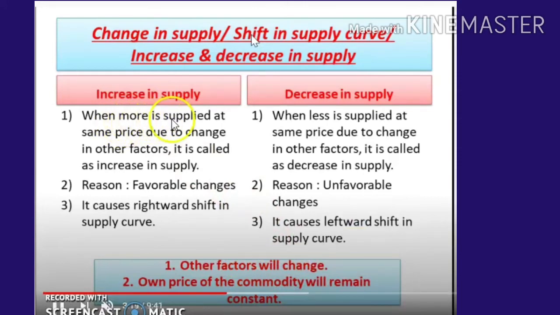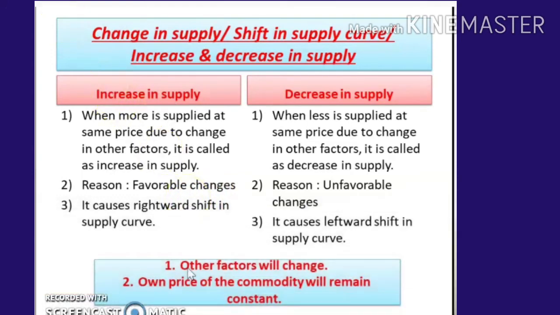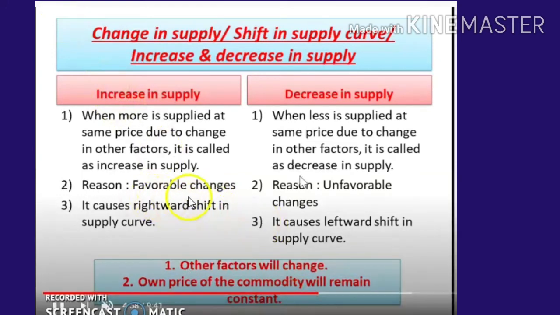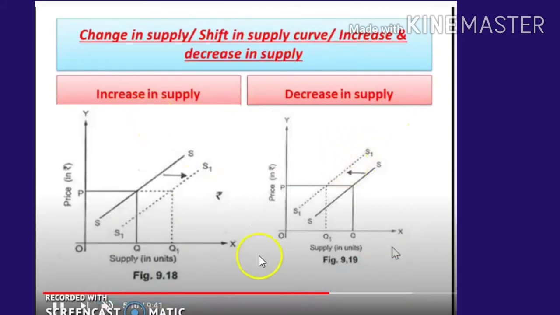When more is supplied at the same price due to a change in other factors, it is called an increase in supply. Favorable changes: if he thinks that the cost of production is okay, he will produce more and increase the supply. Decrease in supply is when less is supplied at the same price due to a change in other factors. It is known as what?